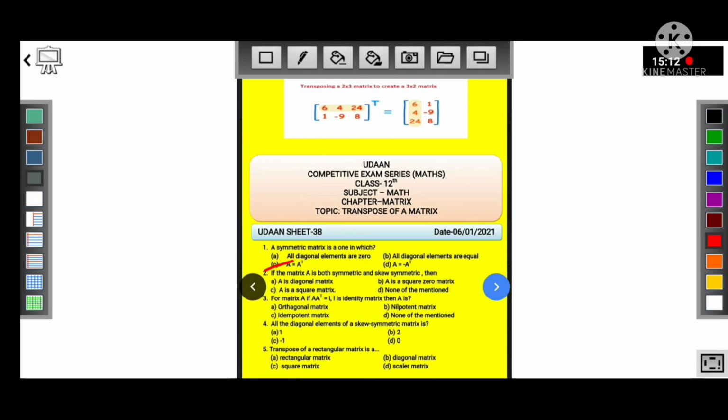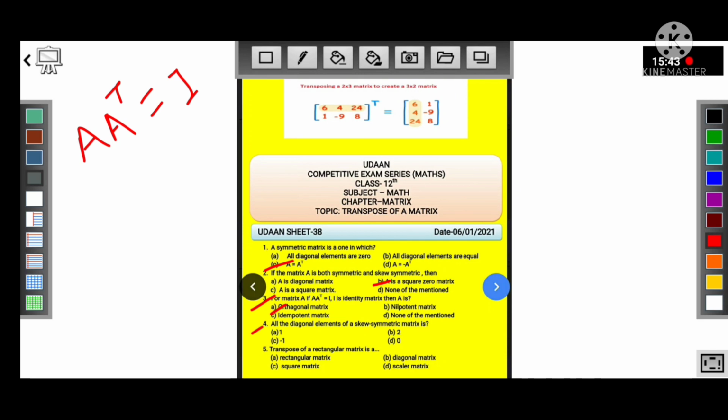Symmetric matrix is one in which A is equal to A transpose. Next question, if the matrix A is both symmetric and skew symmetric, then A is a square zero matrix, so B is the right option. Next question number 3, for matrix A, if A transpose is equal to I, the identity matrix, then A is an orthogonal matrix, because in an orthogonal matrix A transpose is equal to I.